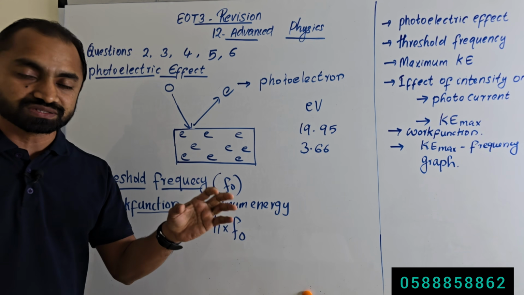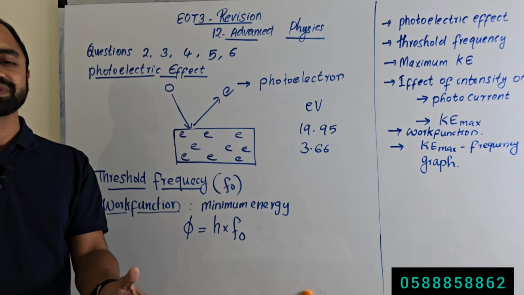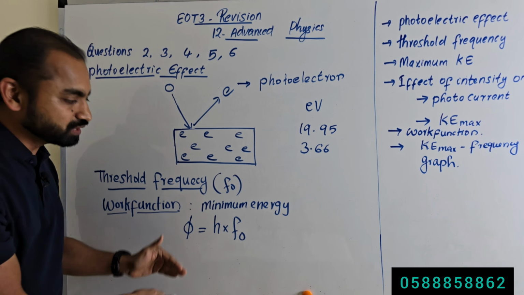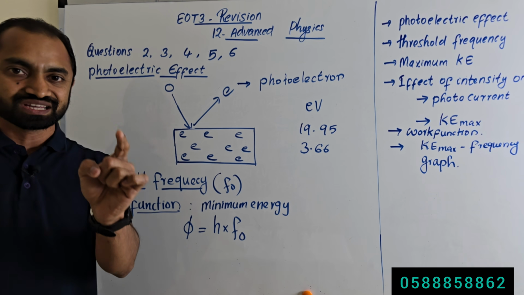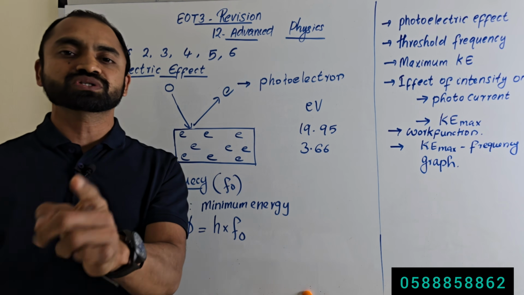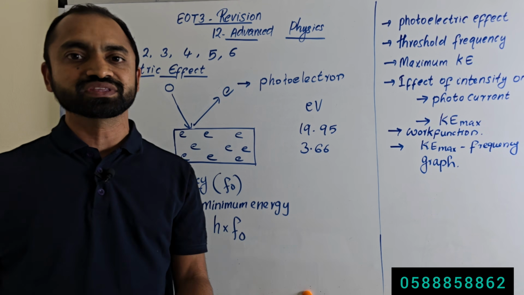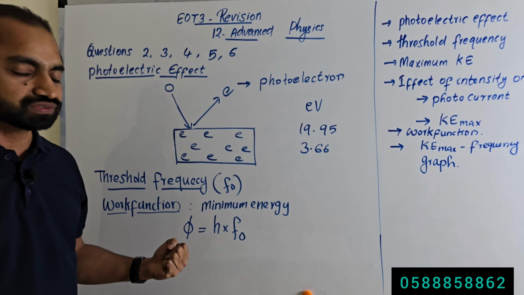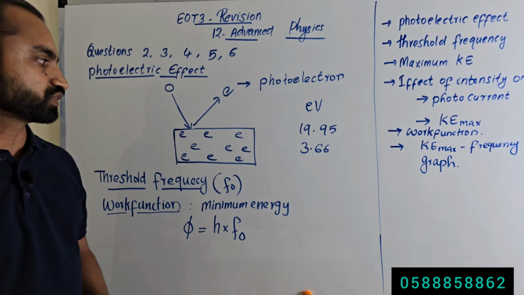The minimum means if the incident photon has that minimum frequency, then only it will have that minimum energy to remove the electron out of the metal, because the energy of a photon depends only on the frequency. So to have the minimum energy, it must have the minimum frequency. That minimum frequency is called threshold frequency.